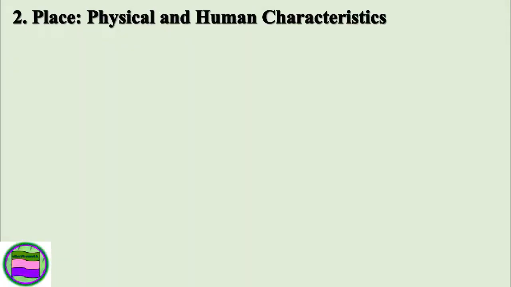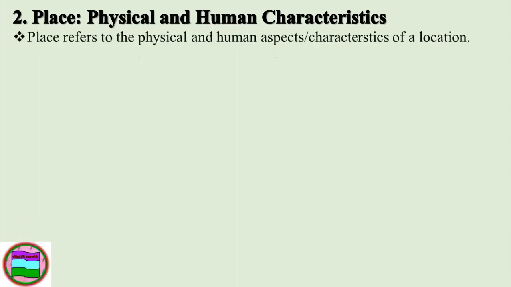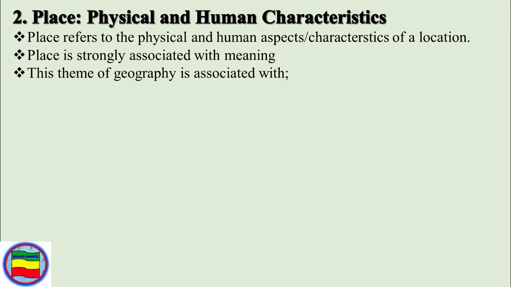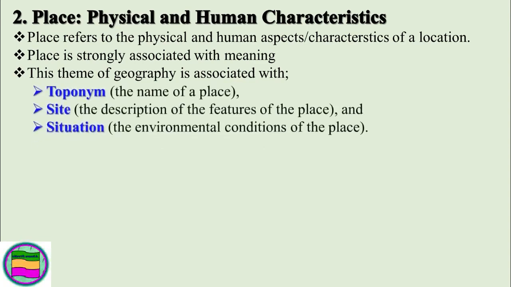Then the second theme is place, which is the physical as well as the human characteristics of the place. Place refers to the physical and the human aspects of a location. Place is strongly associated with meanings. So this theme of geography is associated with the name of the place, the site, the description of the features of the place, and the situation or the environmental condition of the place.